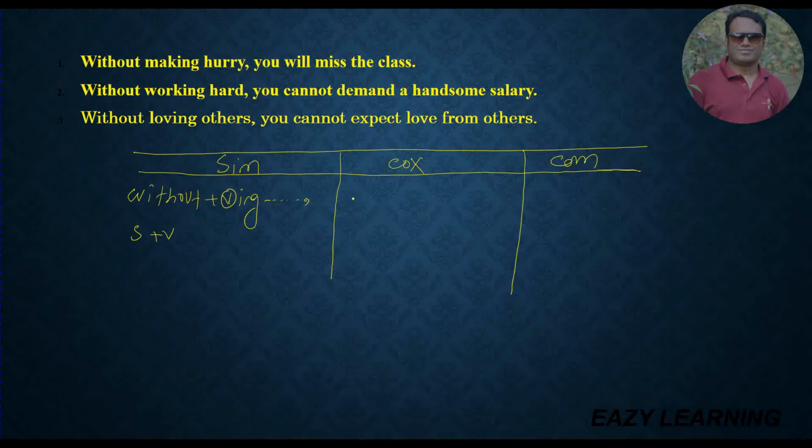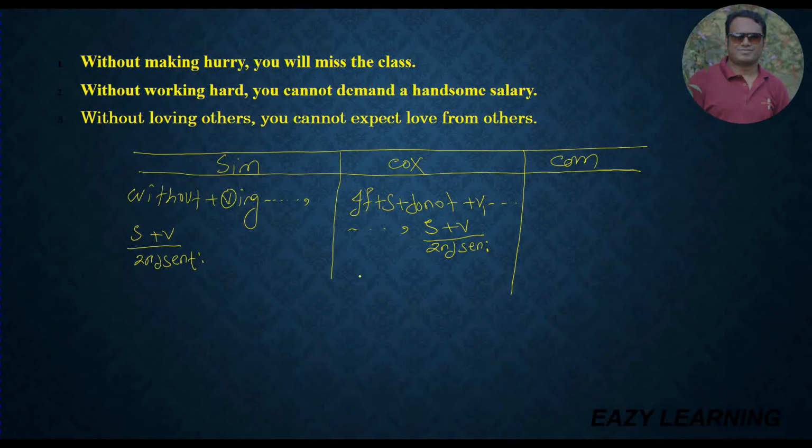And when you get if plus subject plus do not plus verb 1, extension, comma, second sentence, that means subject plus verb. I call it the second sentence. That means this is the principal clause. Dear students, you have to always remember the second sentence is not changeable because this is the principal clause.